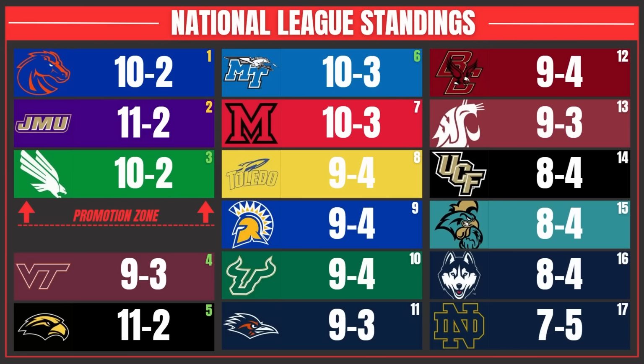Even Illinois. Well, that was their bowl game, but still, they finished 17th in the National League. Just barely made this graphic. The two teams getting promoted right now, Boise State and JMU. Boise State was ranked higher in the final poll, even though JMU was 11 and 2. So James Madison getting promoted.